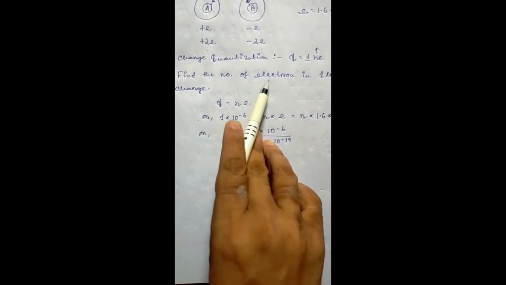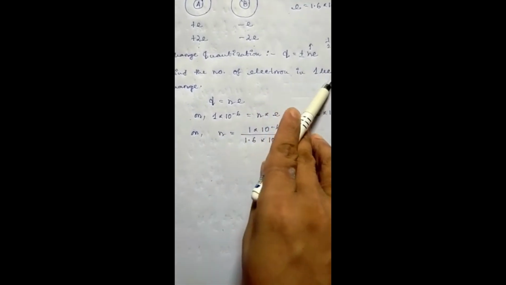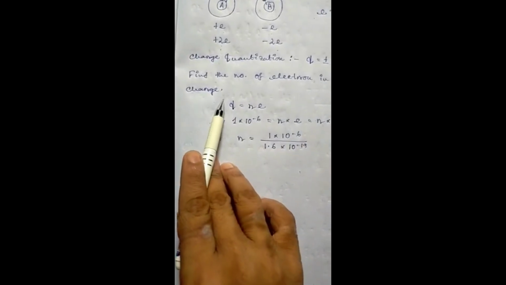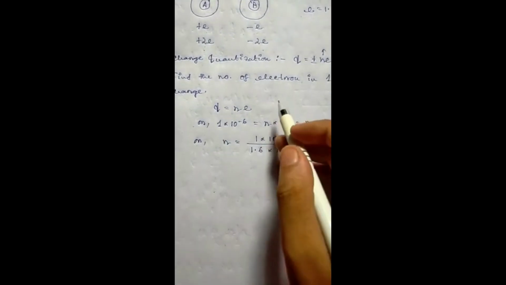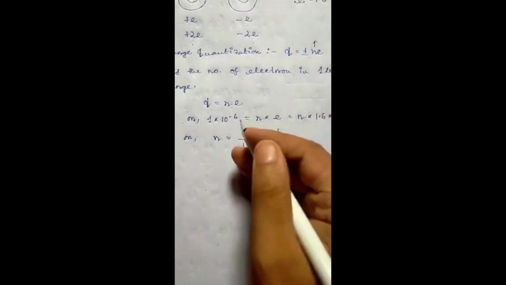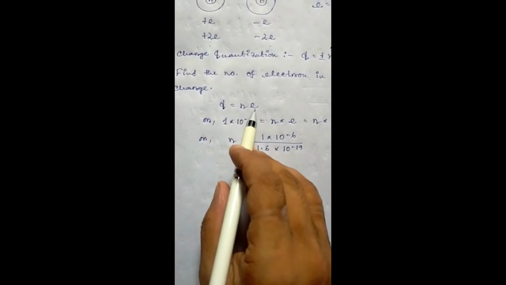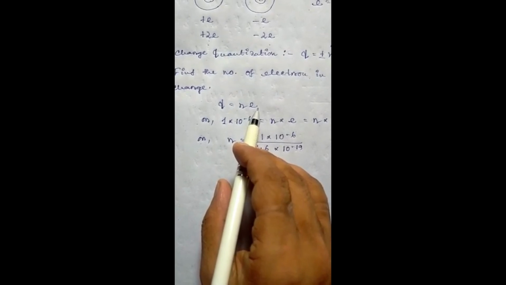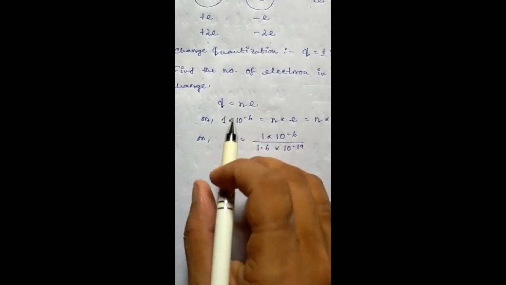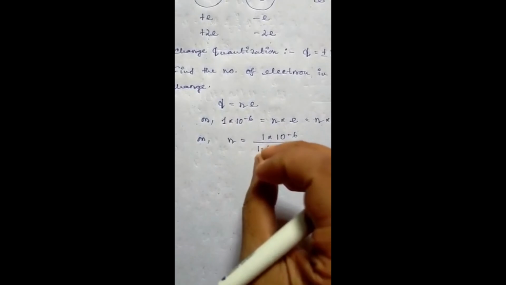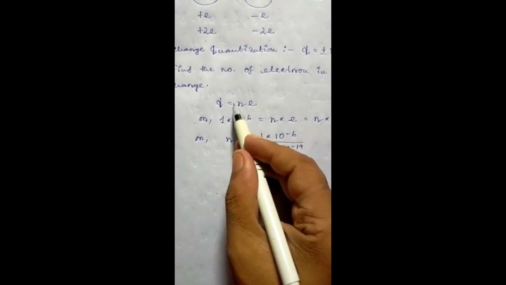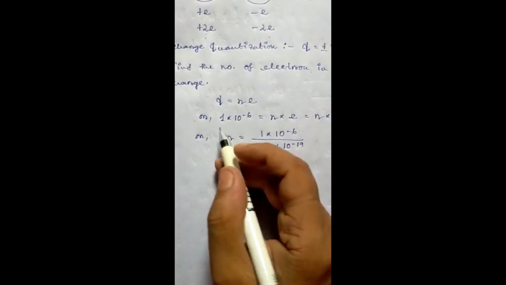So I have selected a problem. Find the number of electrons in 1 microcoulomb charge. You can easily find the number of electrons in a given charge by the formula of charge quantization. So Q is equal to n into e. We are not taking the sign plus or minus, we are only concentrating on the value.